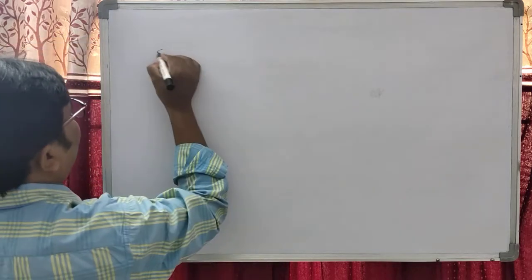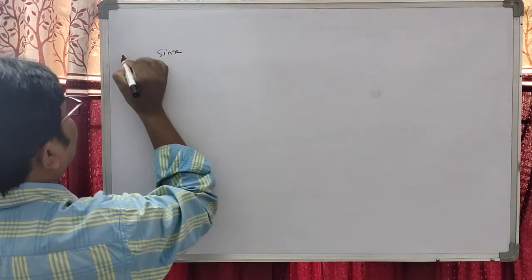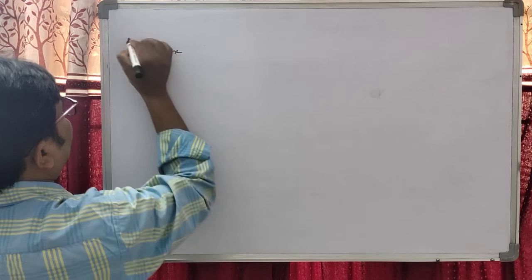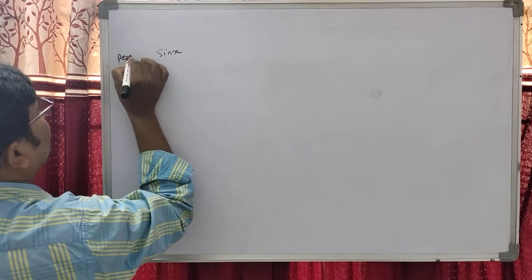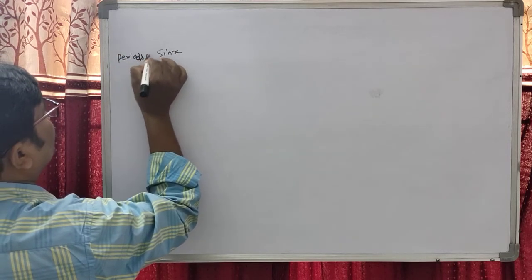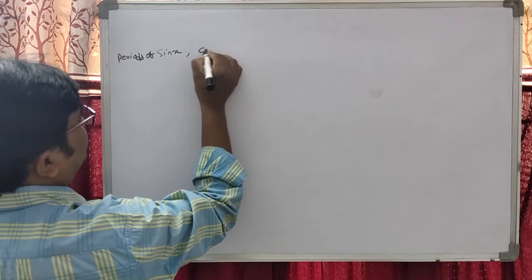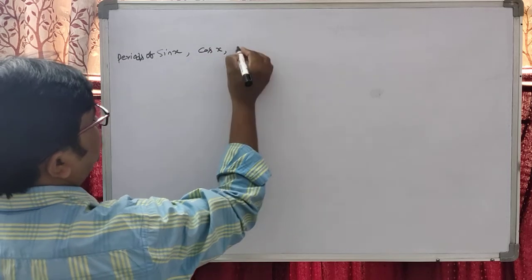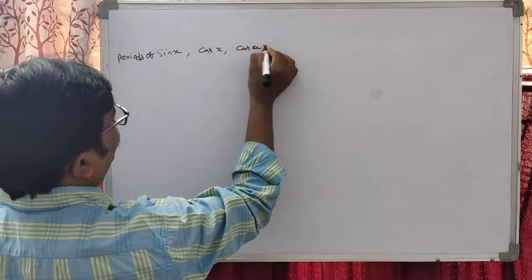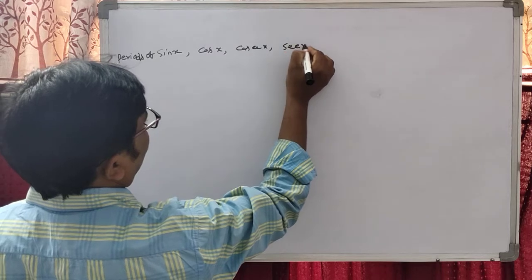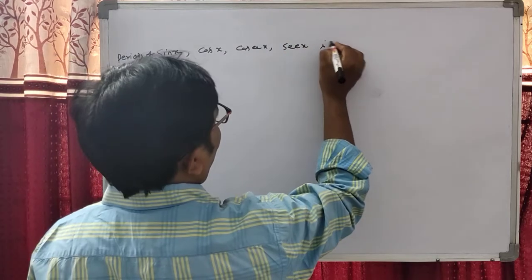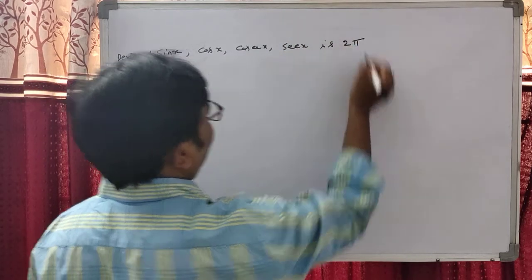The period of sin x, cos x, cosecant x and secant x is 2 pi.